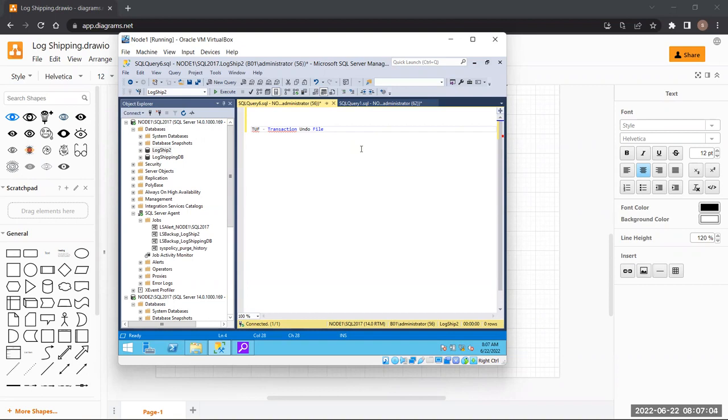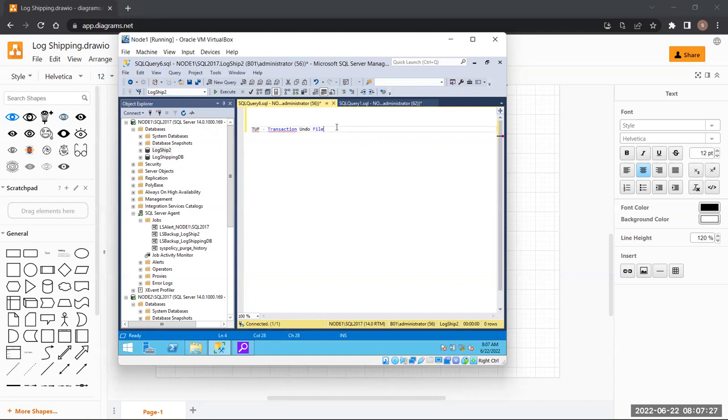SQL Server will see if the transactions are getting committed or not. As soon as the transactions get committed, everything goes good. This TUF file will automatically change to what file? TRN file. What is a TRN file?